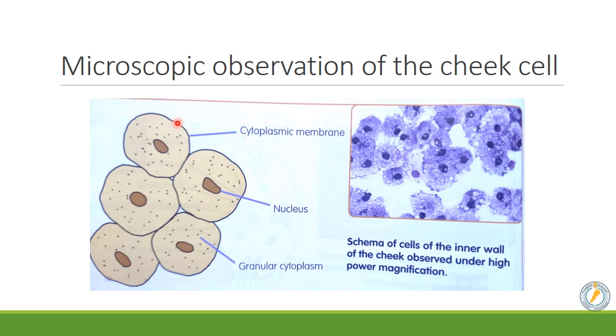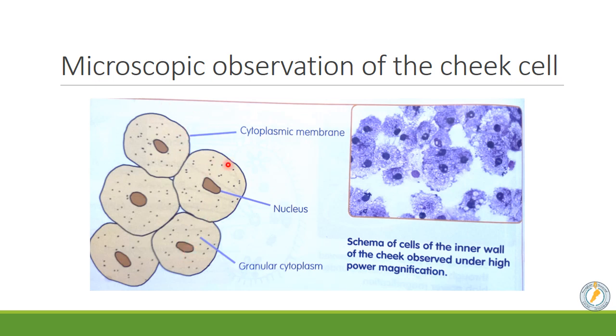They have very simple parts, only cytoplasmic membrane from outside, granular cytoplasm. Also, the cytoplasm has granules in it. It's not clear. It seems as if we put sand in it. And we have, of course, the nucleus. There's only 3 parts in the cheek cell.